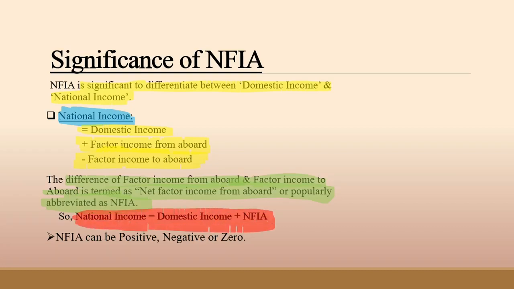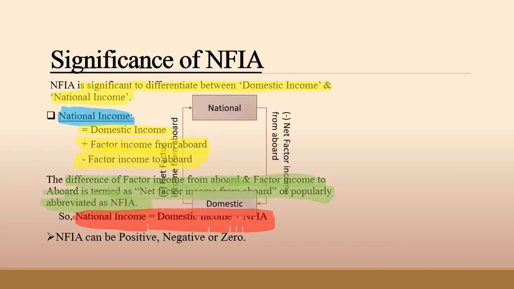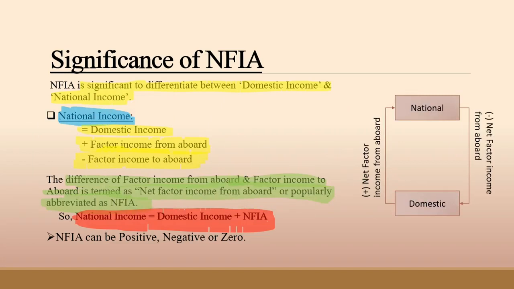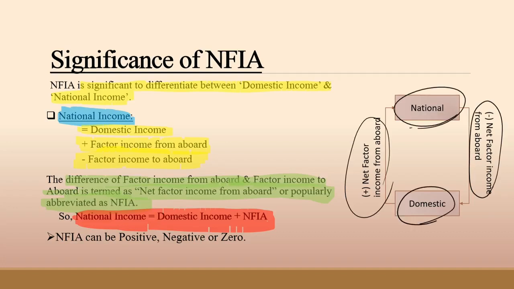On your right hand side, there is a diagram which says national income, domestic income, and net factor income from abroad. This diagram helps you to formulate the formulas of national income from domestic income or domestic income from national income.